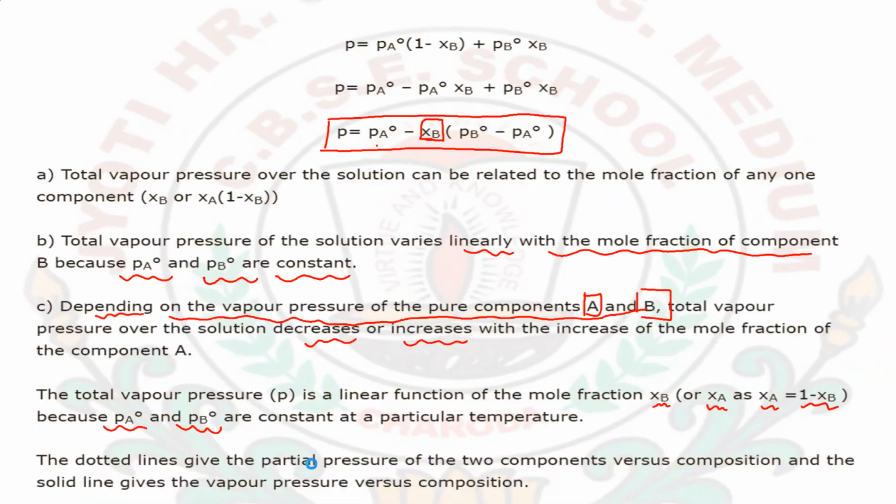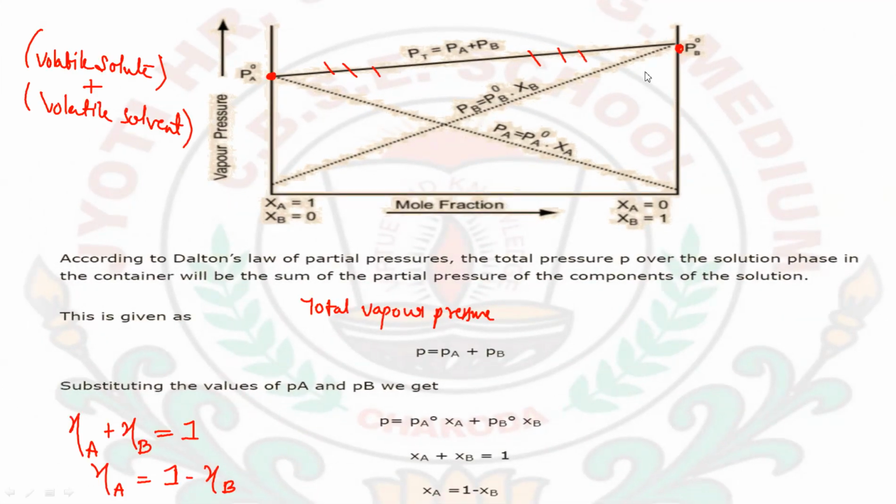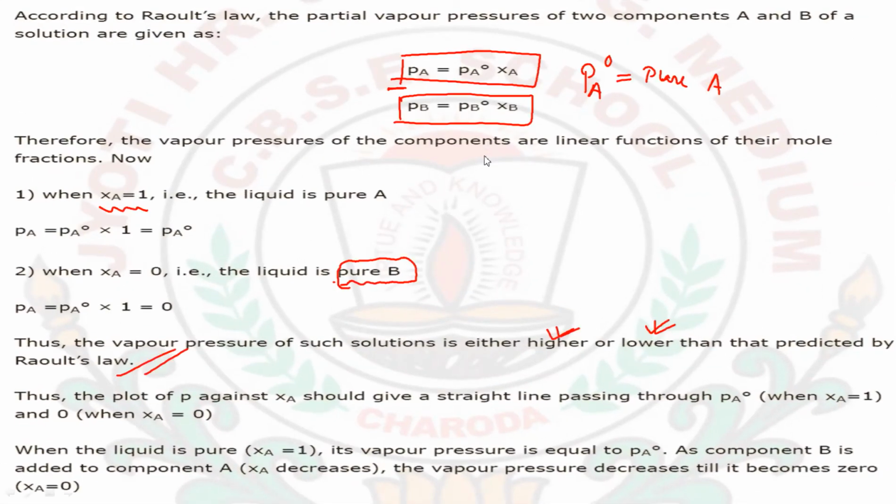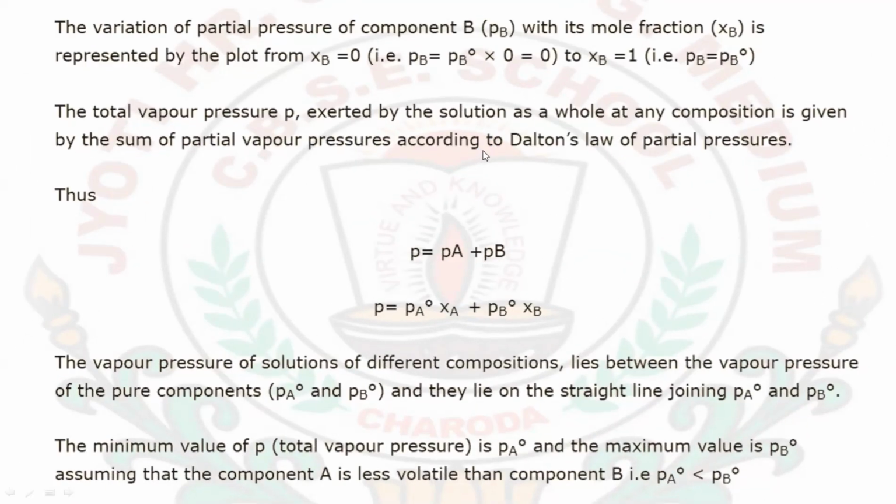Going from up to down in the graph, XA becomes 0 here, and here XB is 0. So we can change the mole fraction of a particular component in our given solution. Let's move further.